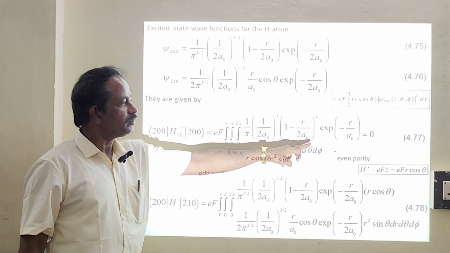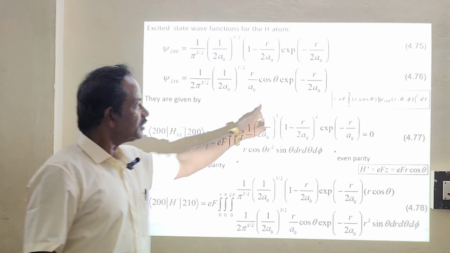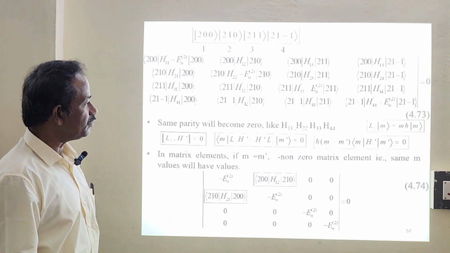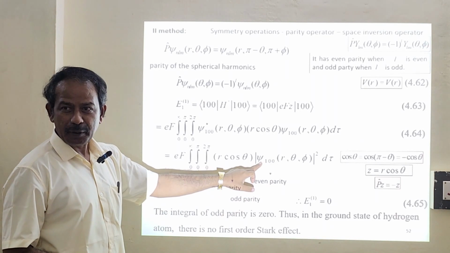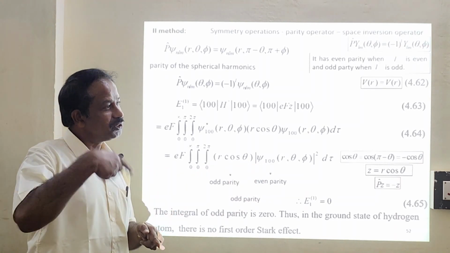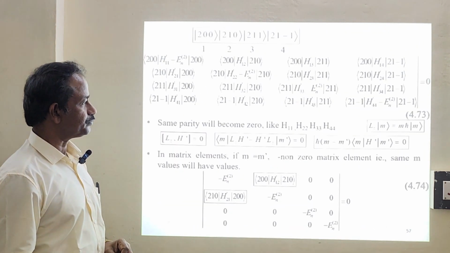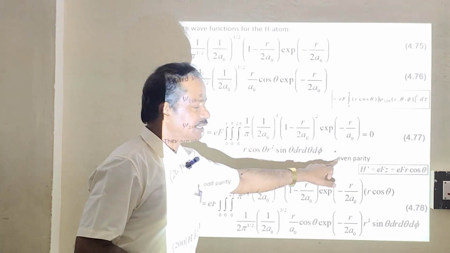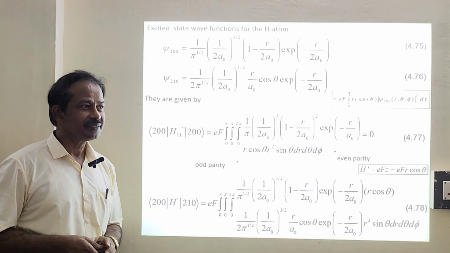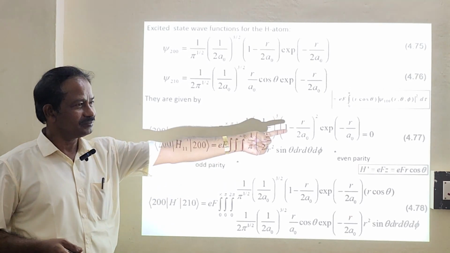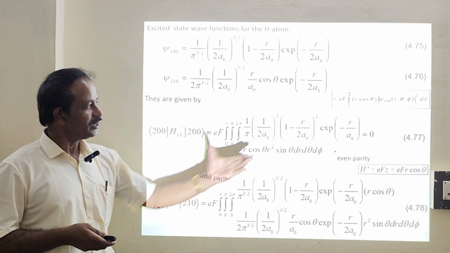Now what of this one? This is your even parity, and r cos theta is nothing but odd parity. The total thing will be odd parity. Just now we looked into even function wave function. If it is odd also, if you are going to square, that will be even parity. We discussed. So the whole psi star psi will be even parity, and this will be even times odd parity. Integration of odd parity will be 0, so this answer will be 0. Is it okay? You need not integrate. Just use the ideas of parity and you will get the answer.